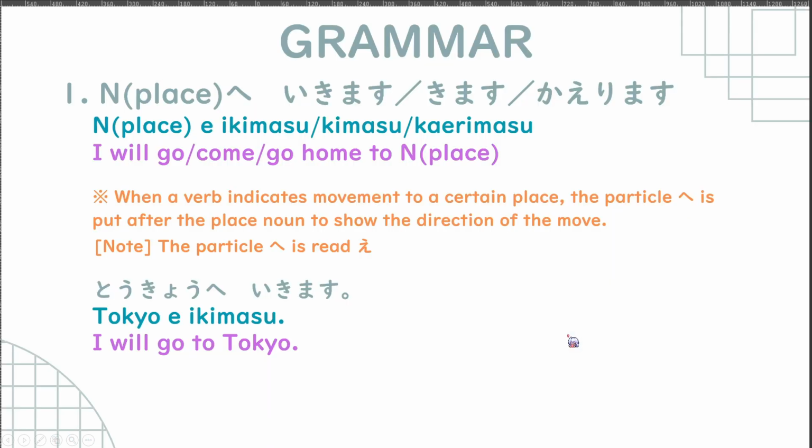For today, for this video, I'm gonna discuss more grammar points that we have. So first one is noun, place, ikimasu, kimasu, or kaerimasu. When a verb indicates movement to a certain place, the particle is put after the place noun to show the direction of the move. And note that this hiragana is read as he usually, but as a particle, it is read as e, okay? So noun, ikimasu, kimasu, kaerimasu.